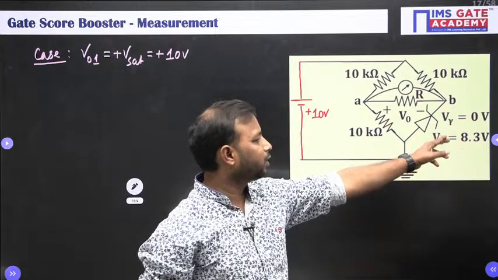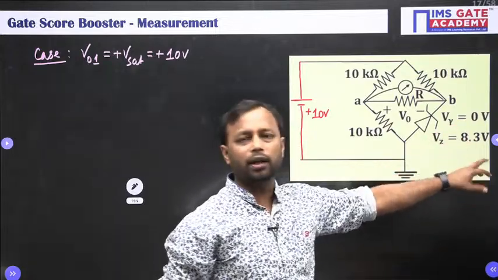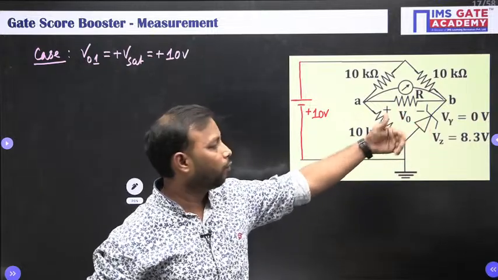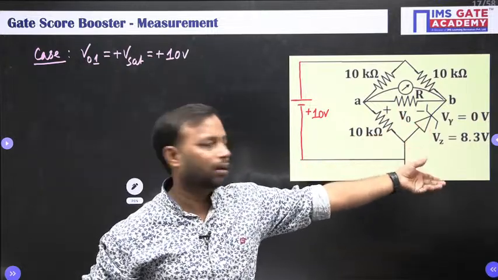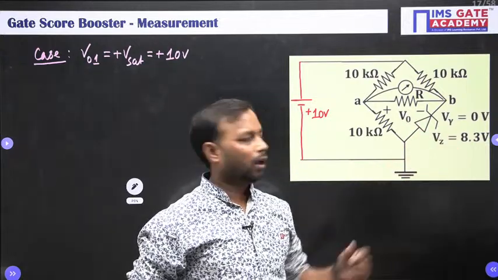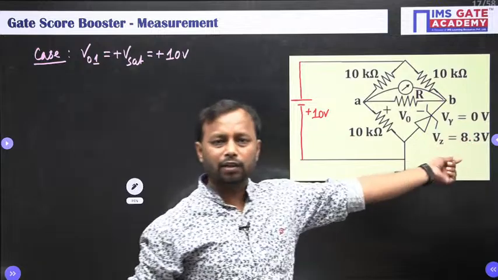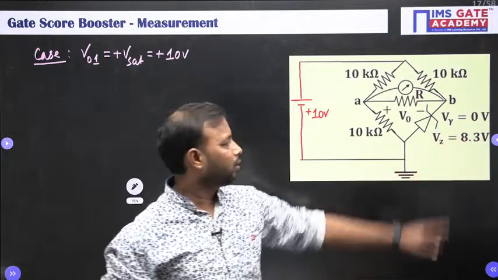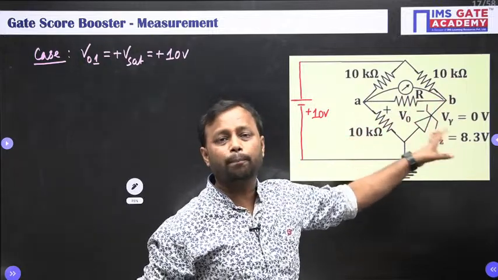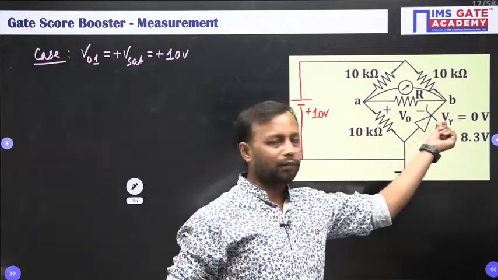If the voltage is more negative than 8.3, suppose we are getting -9, then it will behave as a constant voltage device. If the voltage is, let us say, 7, then it will be taken as an open circuit. If the voltage is coming out to be positive, then it will behave as a short one.